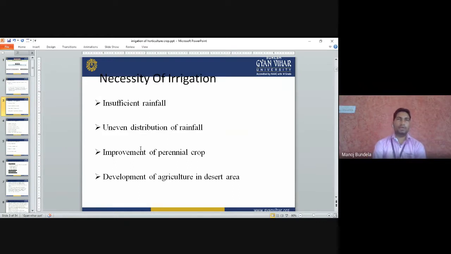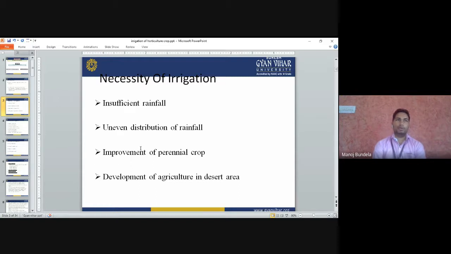Insufficient rainfall. Sometimes what will happen, in some area the rainfall is very less, in some area the rainfall is very high. So in some area where the rainfall is very less, in that area we have to apply the water artificially. We have to apply with the help of drip irrigation or flood irrigation or any other method of irrigation we will use. Uneven distribution of rainfall.